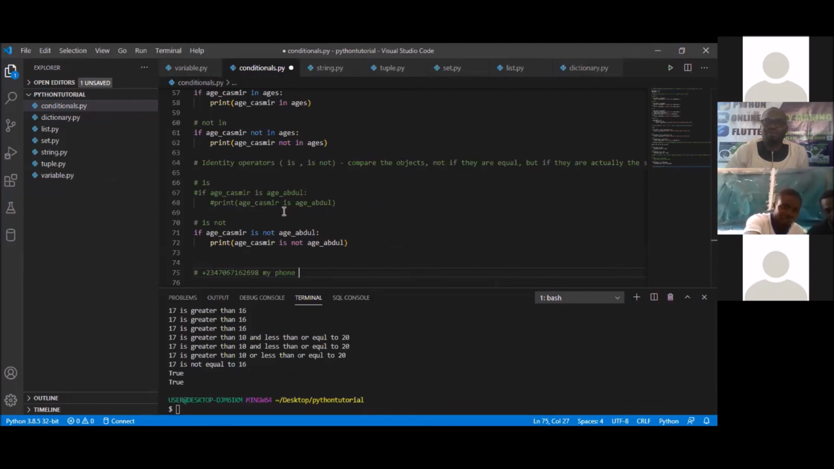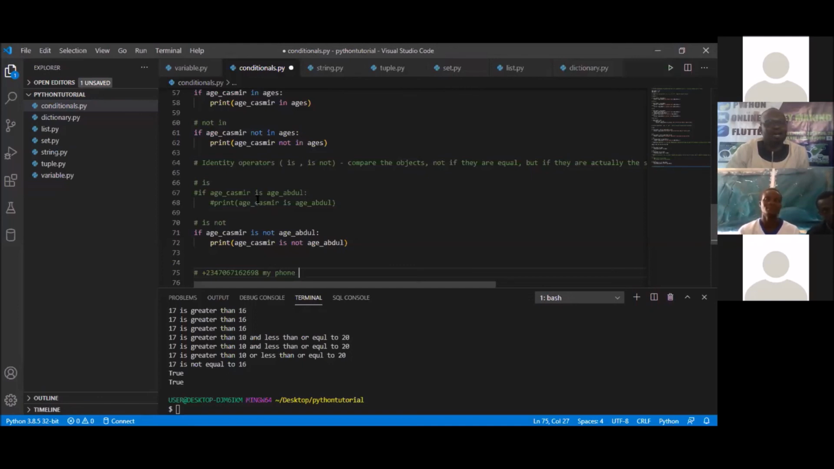Okay. Yes, like I was saying earlier, I don't know if I made myself clear, but the condition is if age Kashmir is age Abdul, okay, which age Kashmir is not age Abdul. So it cannot print age Kashmir is age Abdul. Thank you. You just hit the nail on the point. You just said the right thing.